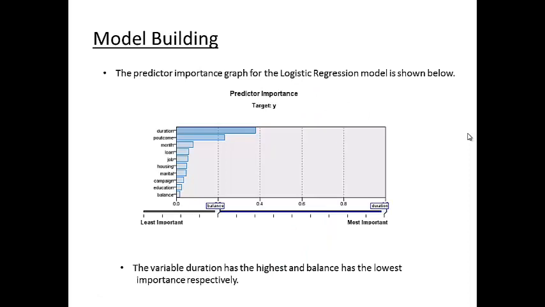You can notice that there isn't much difference in these values from table 1 to table 2, which shows that these variables are not affecting the model at all. Here is the predictor importance graph for the logistic regression model, which shows that duration has the highest predictor importance, followed by P outcome, and balance has the least predictor importance.